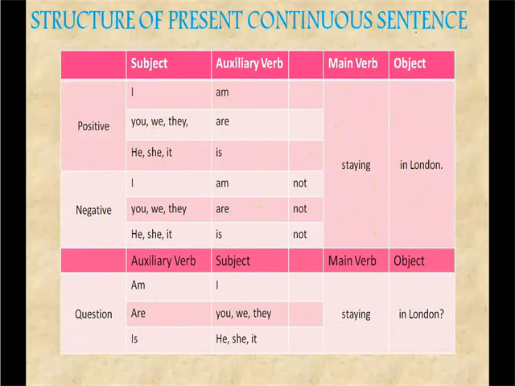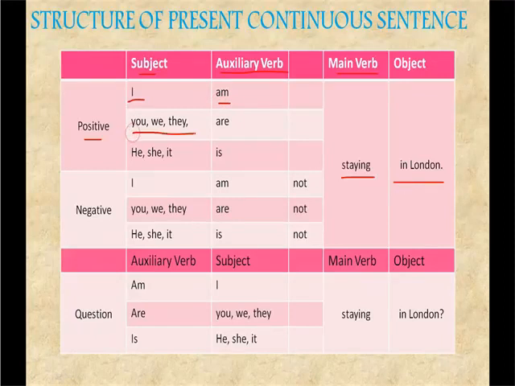See here, the subject, the auxiliary verb, the main verb. Staying is the main verb. The object is in London. In a positive statement you will say I am staying in London. For I you have to use am. For you, we and they you use are. You are staying in London. We are staying in London. For a singular subject, he, she, it, we will use is. He is staying in London.